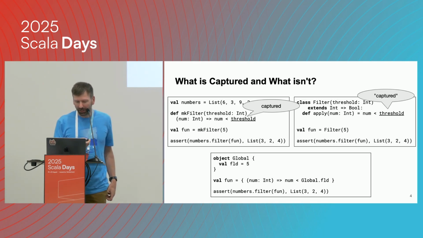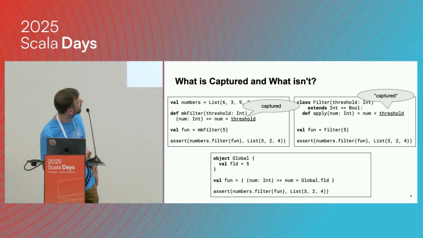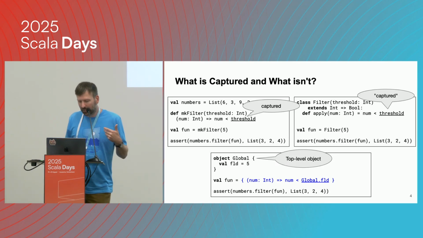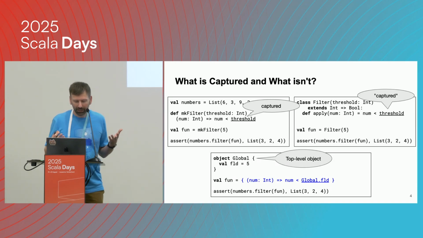And then the final example is here, where we're again defining a closure, an anonymous function. And in this case, we're referring to this field of this singleton object, and we assume that this is a top-level object. So a top-level object with a field, and that's what the closure refers to. And now the thing is, if you think about what the closure needs to do, when we apply the closure, how can we get access to the field?